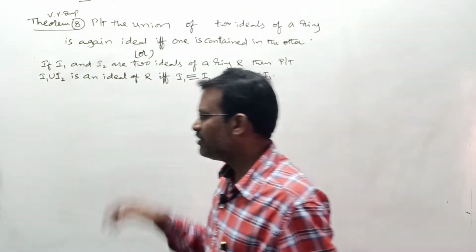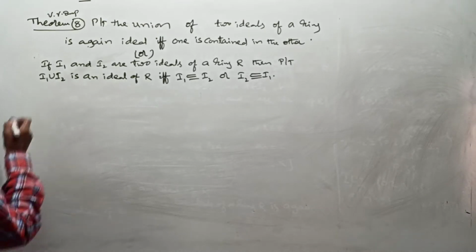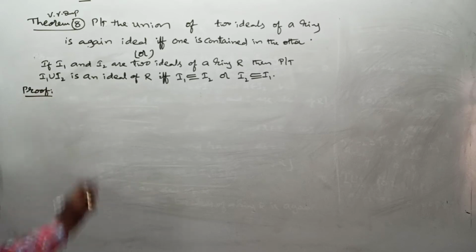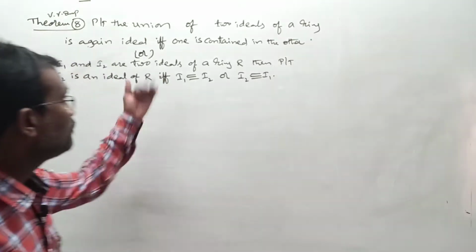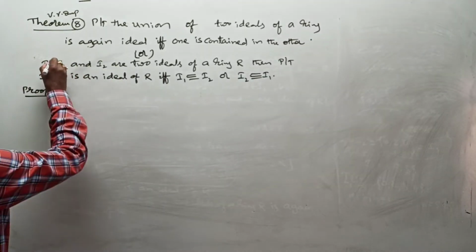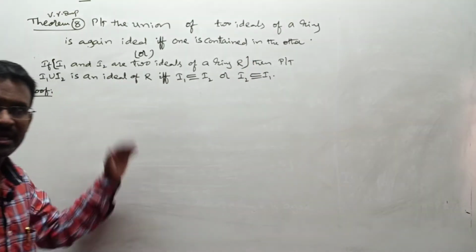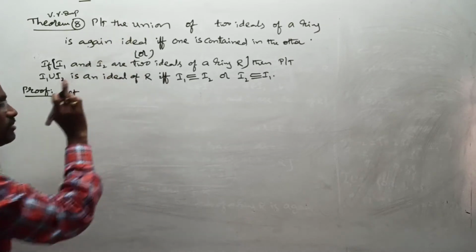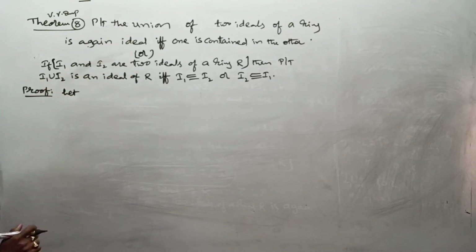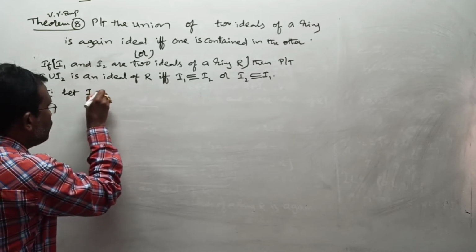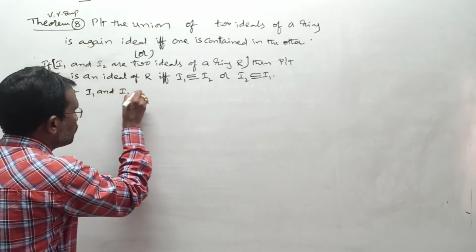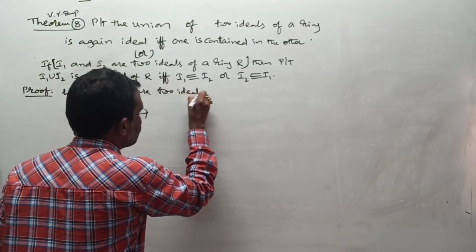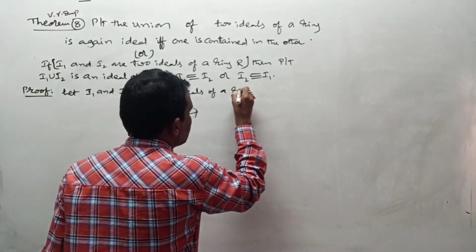First I want to go through the if condition as case 1. Case 1 is the major work. The only if condition is very simple work, right? For both conditions, the statement up to here is common, so I am proceeding. Let I1 and I2 be two ideals of a ring R, right?